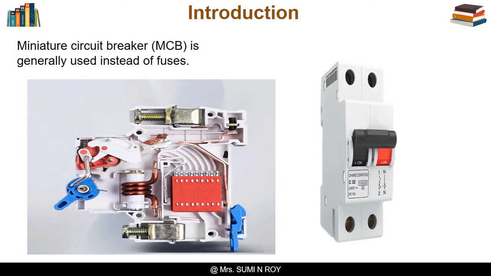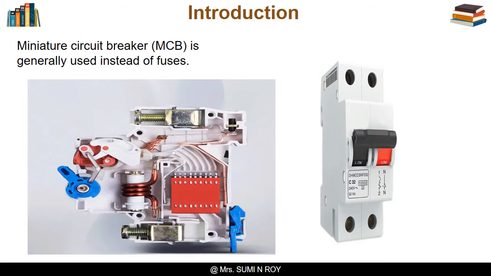In our earlier classes, we have learned about a safety device, the electric fuse. An electric fuse breaks due to excessive current flow, so that the circuit opens up and damage can be prevented. But once the fuse breaks down, it cannot be used again. So generally nowadays miniature circuit breakers are used instead of fuses.